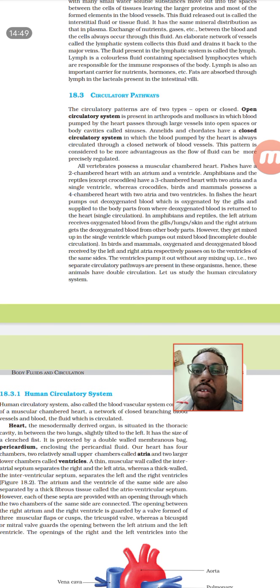Humans and all other mammals have a four chambered heart. In the four chambered heart, the atrium is responsible for collecting the blood, and the ventricle is responsible for pumping the blood to the other parts of the body.